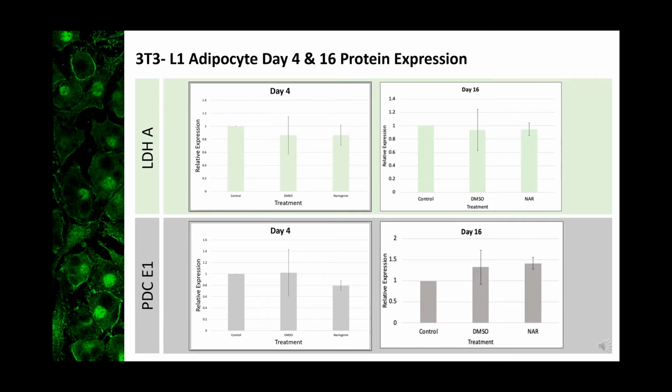There was a visual decrease of LDH in the naringenin-treated adipocytes and vehicle control in both day 4 and day 16 trials. However, the comparative difference is statistically insignificant. The PDC trials visually showed a decrease of PDC in day 4 and an increase in day 16. Similar to the LDH trials, however, they showed statistical insignificance.